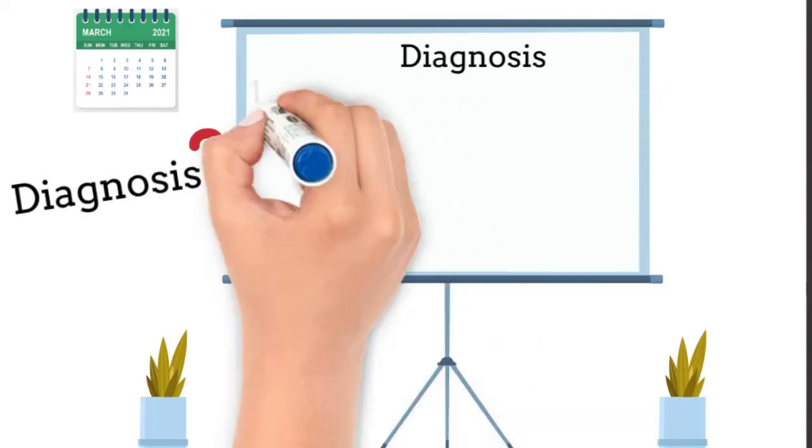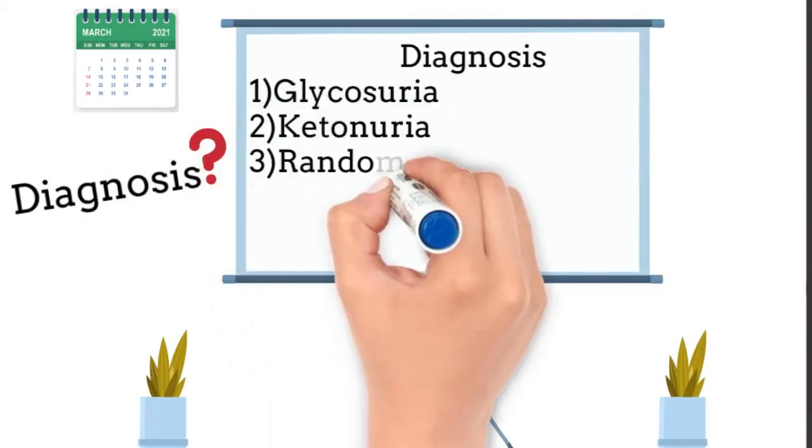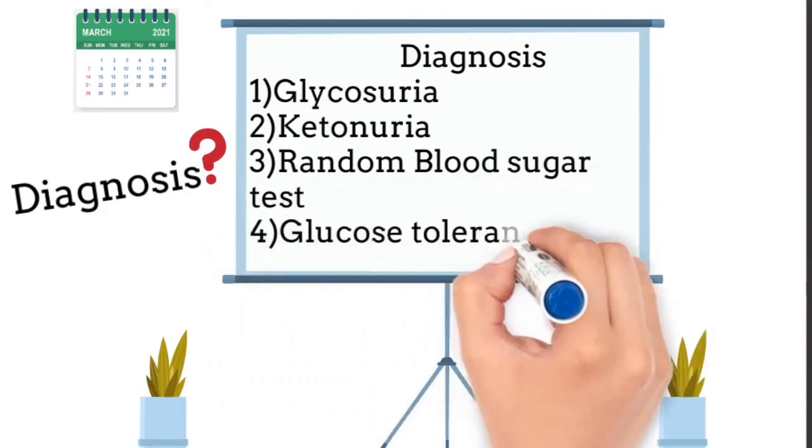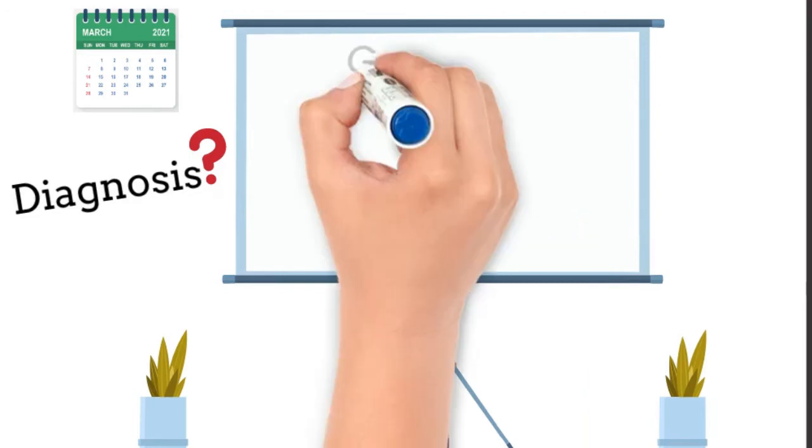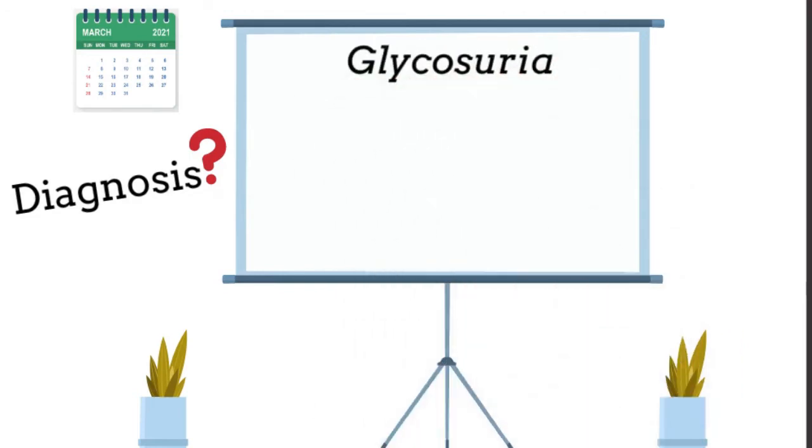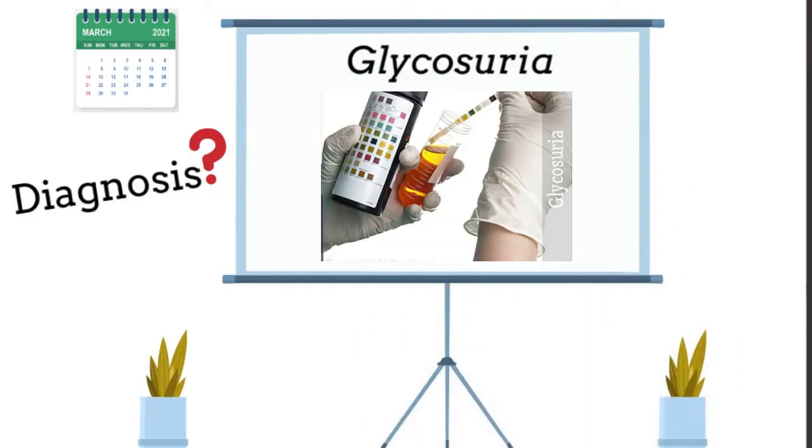Coming to the diagnosis of diabetes. Diabetes can be diagnosed by either glycosuria, ketonuria, a random blood sugar test, or a glucose tolerance test. Let us now discuss each in detail. Glycosuria. The presence of abnormal amounts of sugar in the urine should be regarded as evidence of diabetes. The following procedure is done to detect abnormal amounts of glucose in the urine.